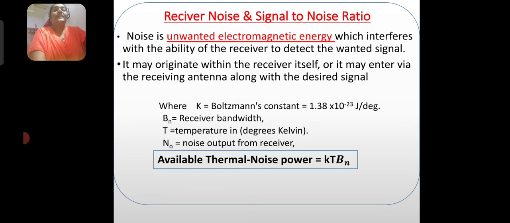Threshold decision has to be taken. So now what we are going to do is modify the radar equation in terms of signal to noise ratio. Noise is unwanted electromagnetic energy which interferes with the ability of the receiver to detect the wanted signal. It may originate within the receiver itself, or it may enter via the receiver antenna along with the desired signal. So the available thermal noise power is equal to K T Bn, where K is the Boltzmann constant, Bn is the receiver bandwidth, T is the temperature in degrees Kelvin, and N0 is the noise output from the receiver.